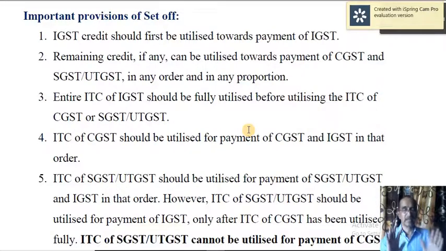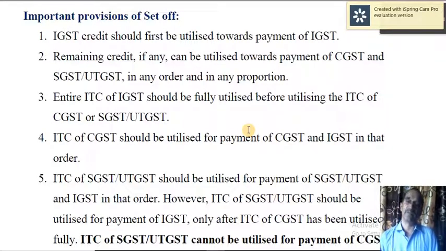Let me once again sum up very briefly. Say IGST, integrated goods and services tax credit, that is input tax credit, should first be utilized towards payment of IGST. That is the first thing. Then if there is any surplus input tax credit of IGST, then it can be utilized for the payment of CGST or SGST in any order.